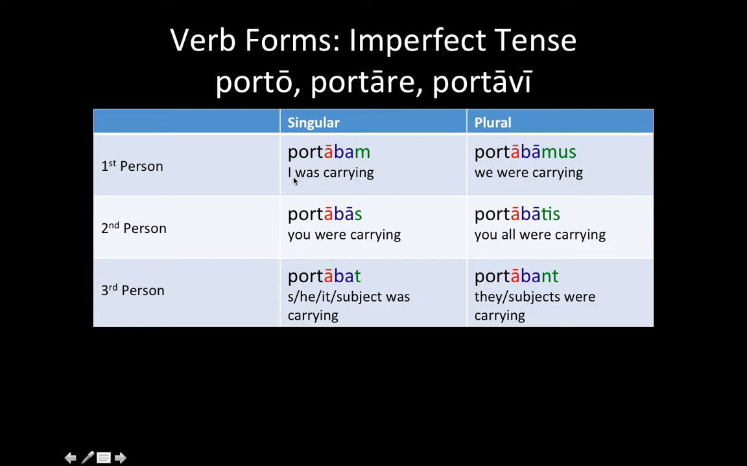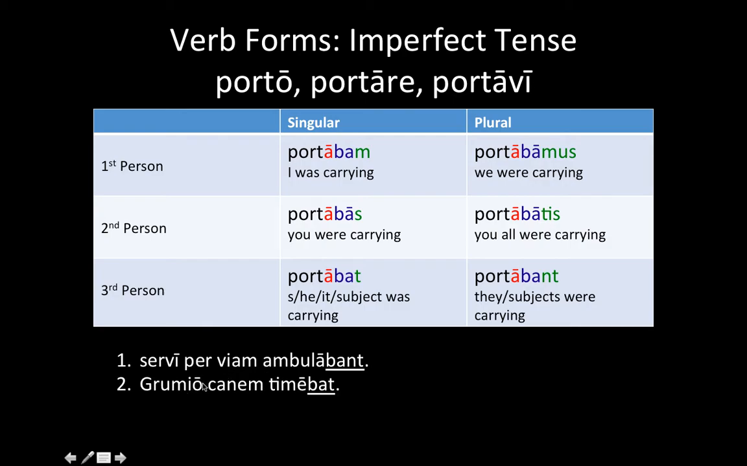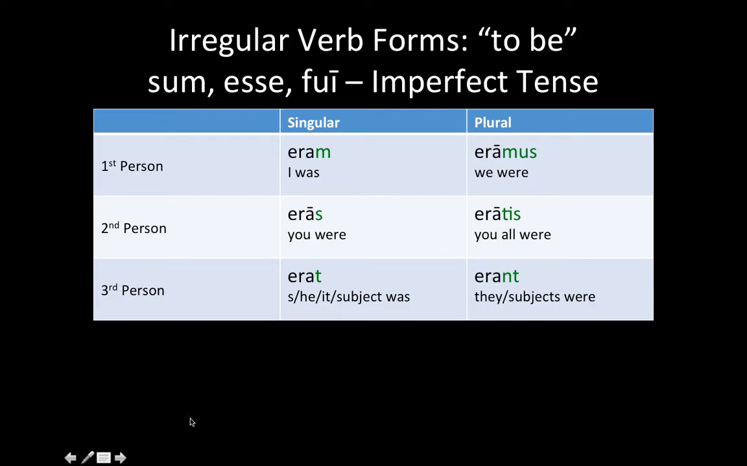The way you translate it is was plus the ing. I was carrying. You were carrying. He, she, it, or subject was carrying, and so on. For example, servi per viam ambulabant. The slaves were walking through the street. Grumio canem timebat. Grumio was afraid of the dog. In cubiculo dormiebamus. We were sleeping in the bedroom.